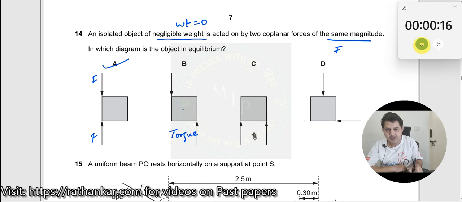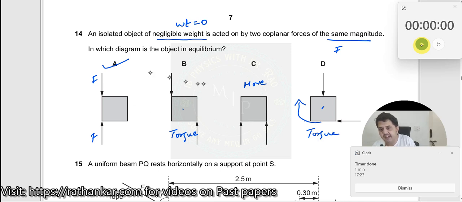Now what about here? These two forces are acting in the same direction, this will result in movement. And what about here? This force is acting here, this force is acting here, maybe this is acting at the center of mass, but this is acting here with respect to the center of mass. So there is a possibility that this can turn like this. This will also produce a torque over here.